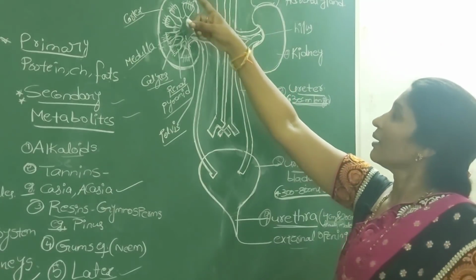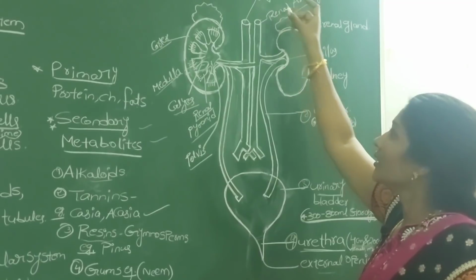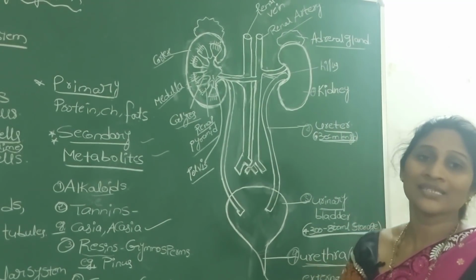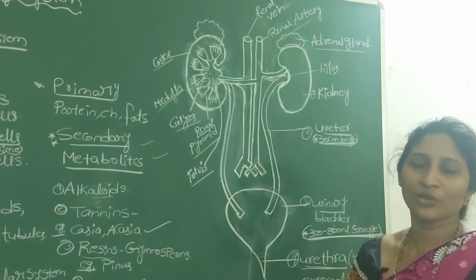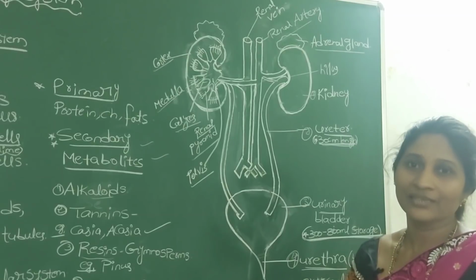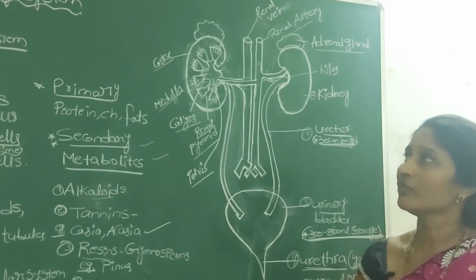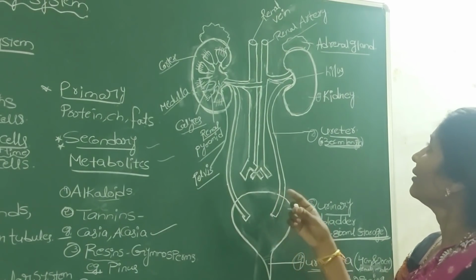And have you seen the small cap-like structures present over the two kidneys? Actually these cap-like structures are known as adrenal glands. These two cap-like structures are known as adrenal glands. These adrenal glands also release different hormones which play a major role in our metabolic activities.